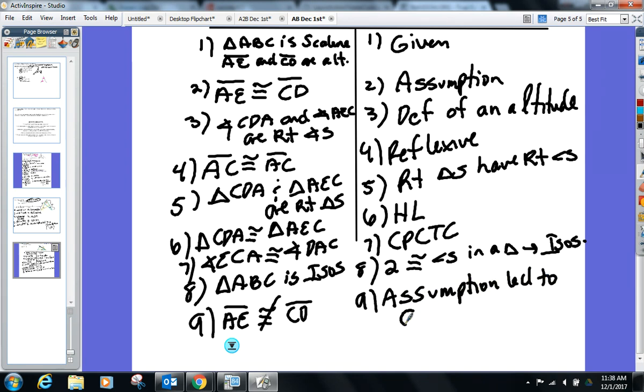And you guys can get, oh, hold on, what lines? I know ours may be different depending on where you put your given and your assumption, but for me, I kept my givens in step 1, and that contradiction ended up being step 8. And it's helpful for you too. Like, you know you have a contradiction when you write it down. Okay, you guys go ahead, get started on the next one. See what you can do.